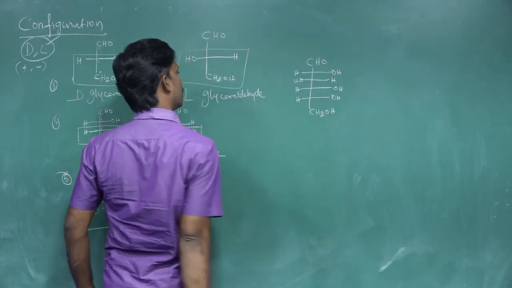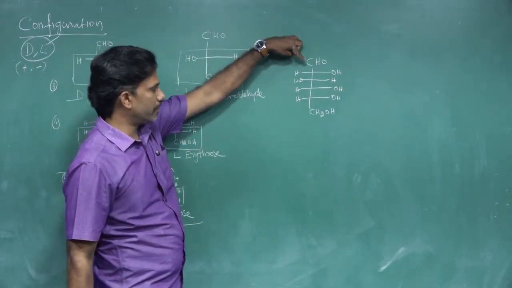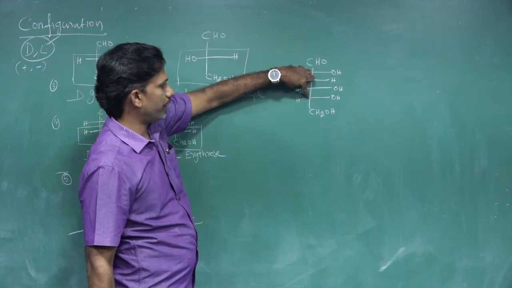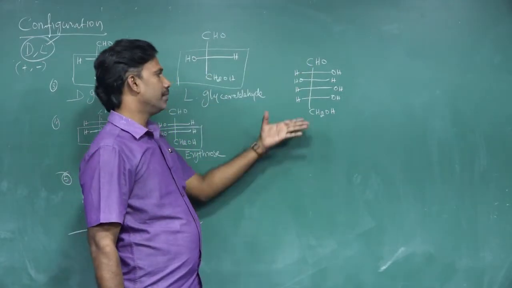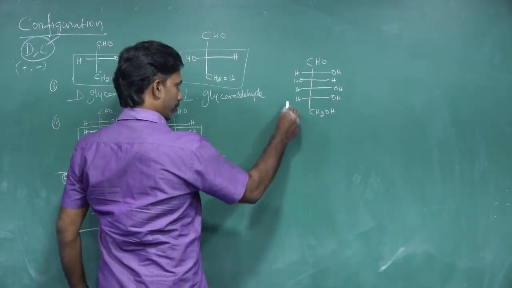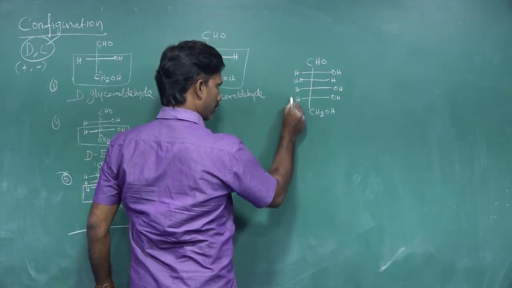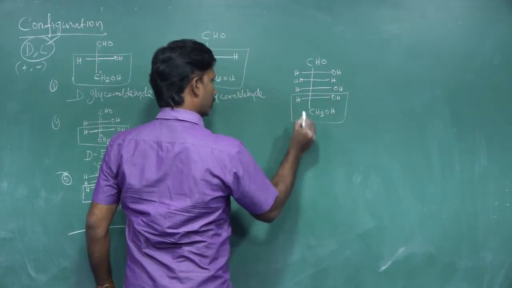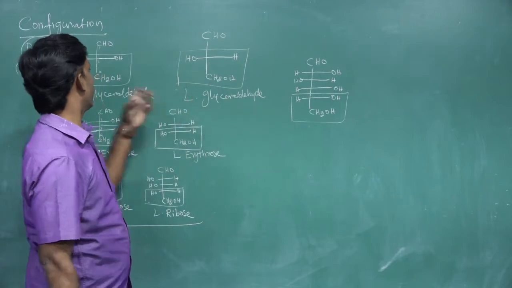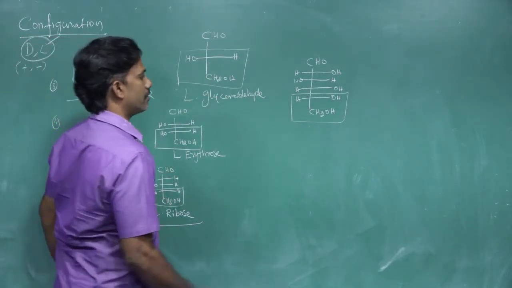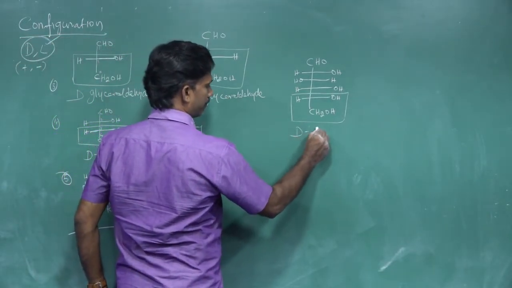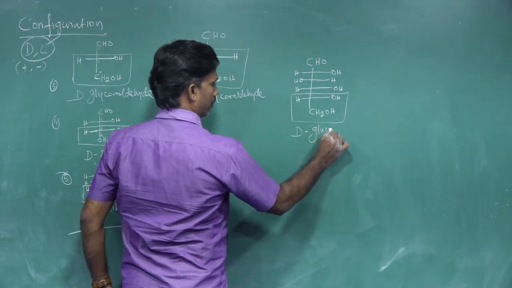So glucose contains 6 carbons. Look at the 6 carbons: 1, 2, 3, 4, 5, 6. If you want to find out, you take the 5th carbon. So C5 is similar to glyceraldehyde. This is called D-glucose.